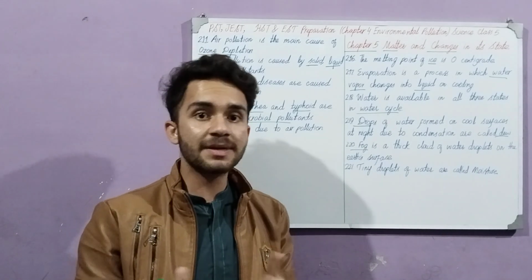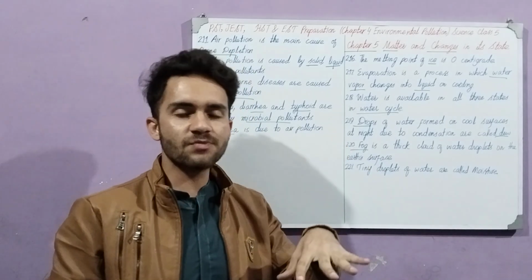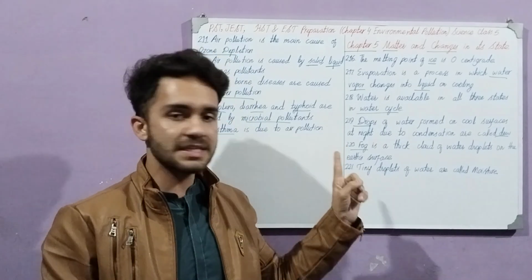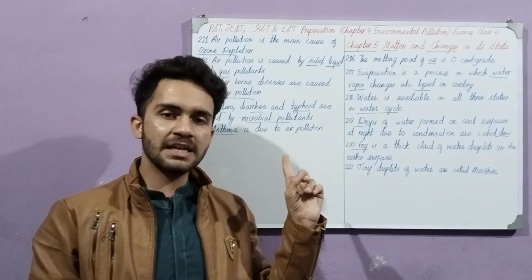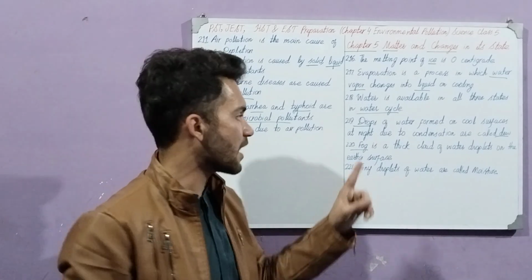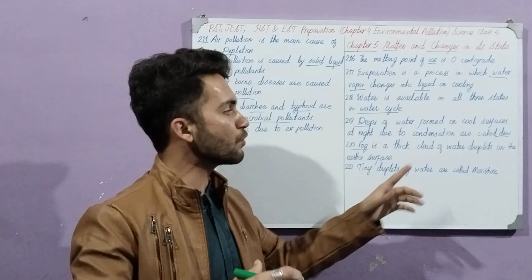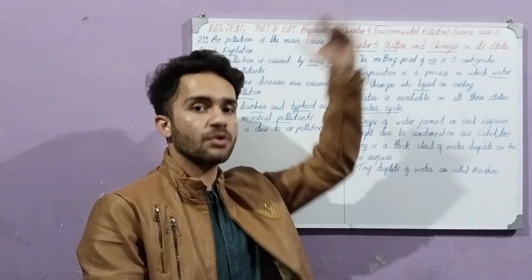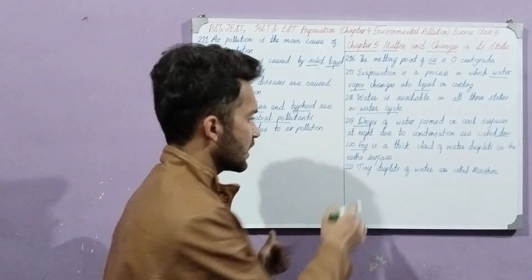In Balochistan there is no fog. There are clouds and the clouds come down. So fog is a thick cloud of water droplets just on the earth's surface, not on the higher grounds like the mountains.